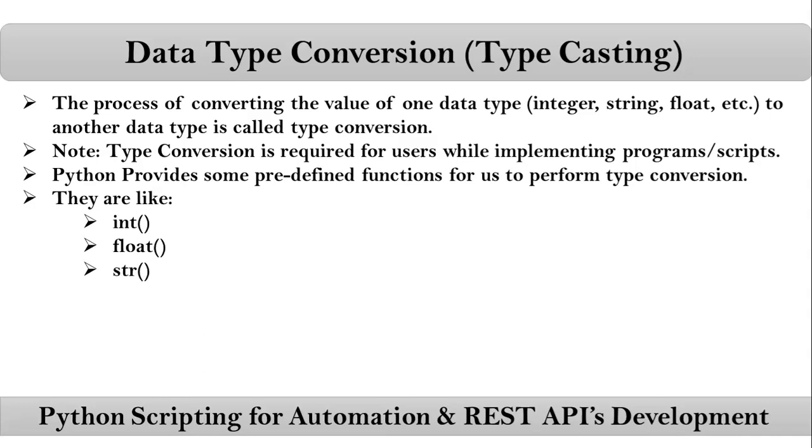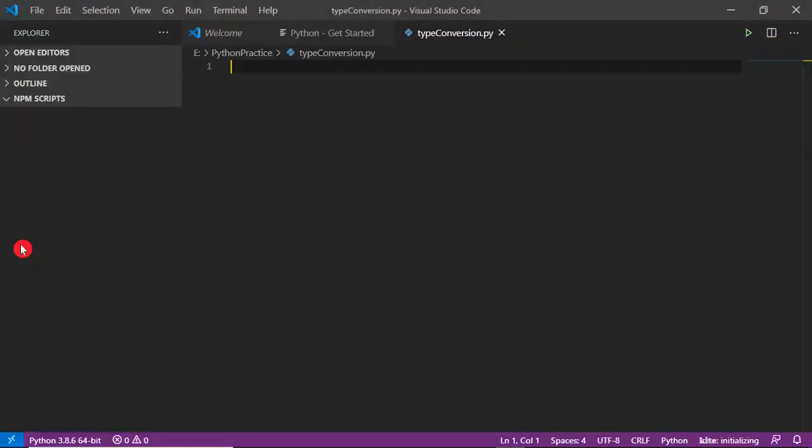Now let me go with a simple example so that you can understand. Here I have already taken the script name as typeconversion.py. Now let me write some comment. Anyway, comments are optional; if you want to write, you can. So here I am writing a comment: this is about type conversion using int, float and string functions.